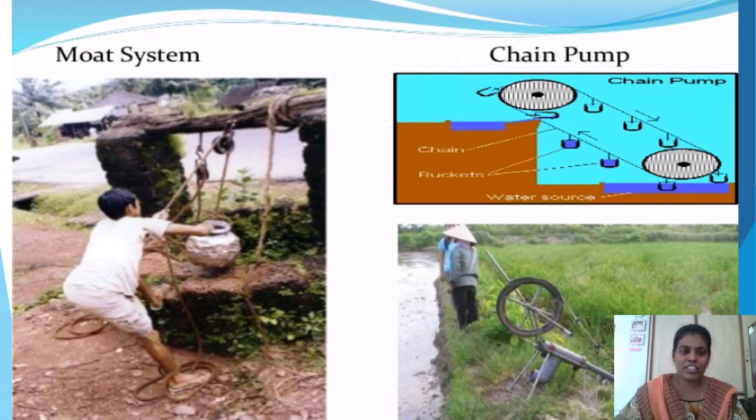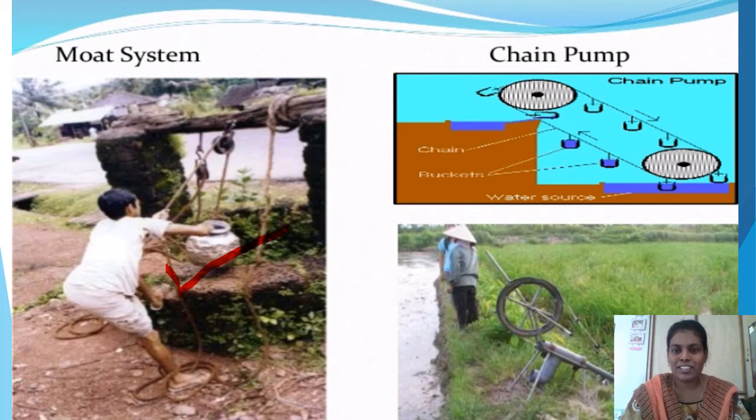Look at these pictures here. The first picture represents the moat system. That means it is nothing but a well, and the farmers pull out water from the well and irrigate the crops. This is one old traditional method.